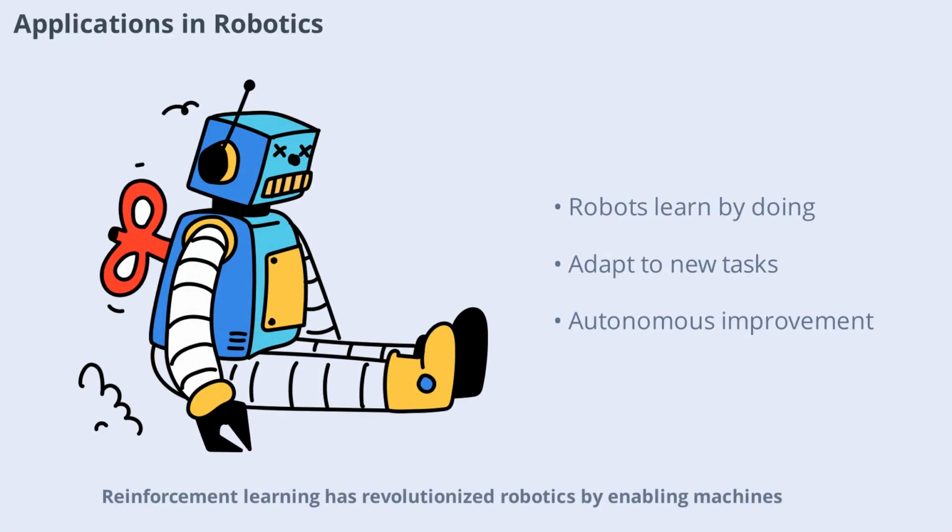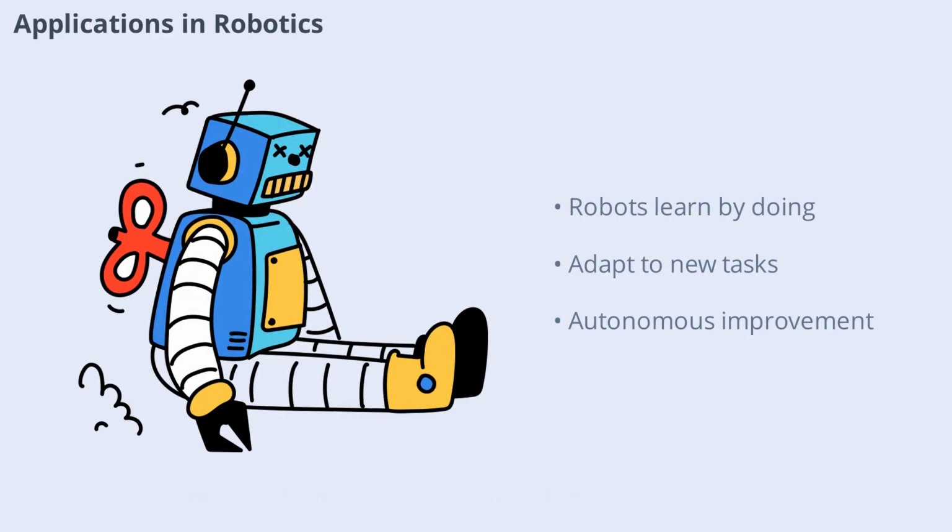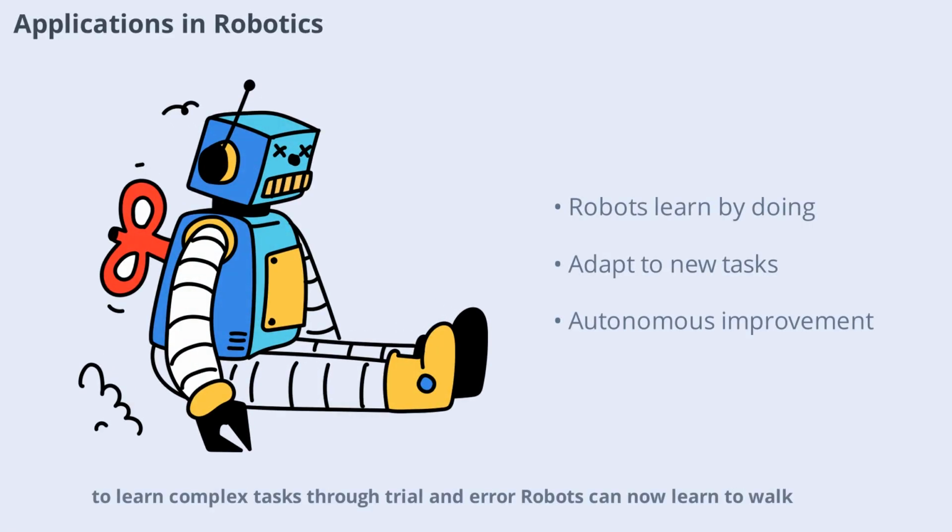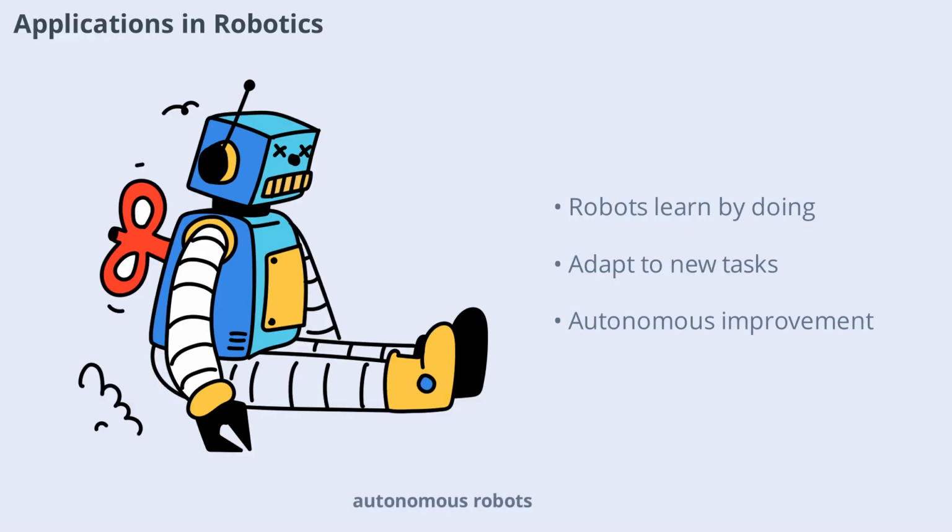Reinforcement learning has revolutionized robotics by enabling machines to learn complex tasks through trial and error. Robots can now learn to walk, grasp objects, or navigate environments without explicit programming. By receiving feedback from their actions, robots gradually improve their skills, adapting to new situations and challenges. This ability to learn from experience makes reinforcement learning a powerful tool for developing intelligent, autonomous robots.